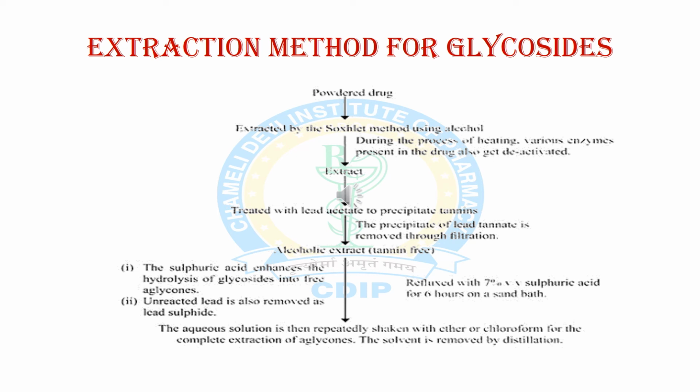After that, we get the filtrate, and then this filtrate is treated with 7% volume by volume sulfuric acid for hydrolysis of glycosides and to get the free aglycone. Then unreacted lead is also removed as lead sulfide. After that, we get the aqueous solution of the glycoside, and this is shaken with ether or chloroform for complete extraction of aglycones from glycosides, and the solvent is removed by distillation and evaporation.